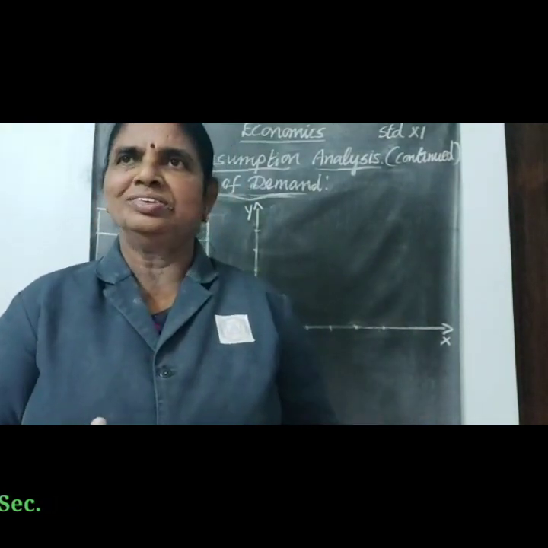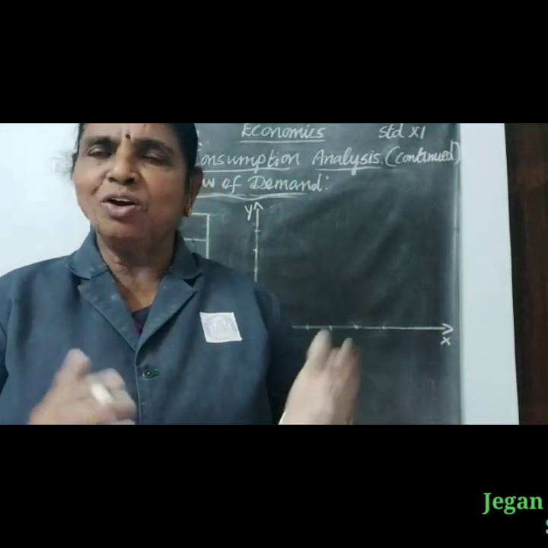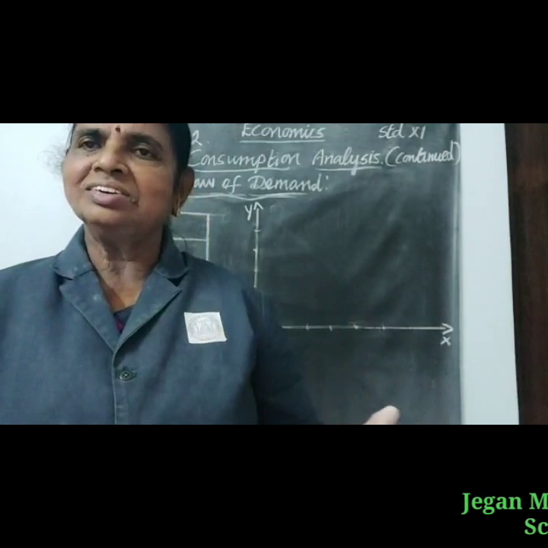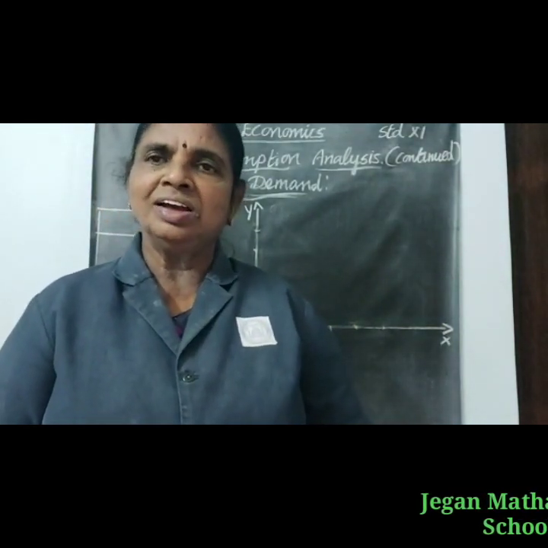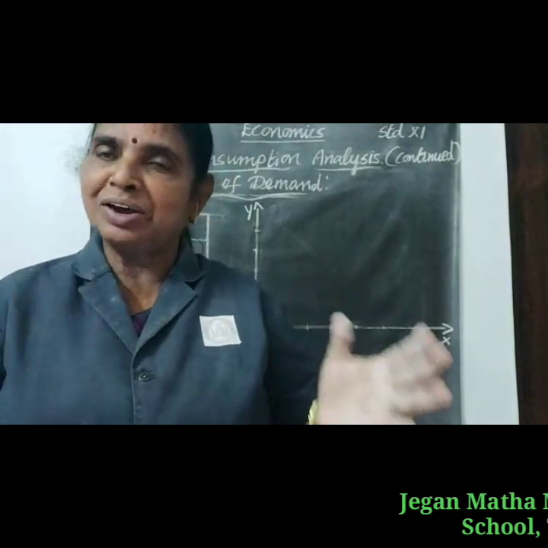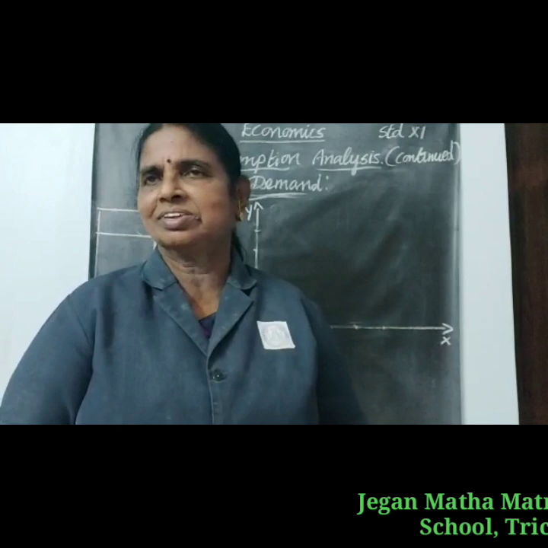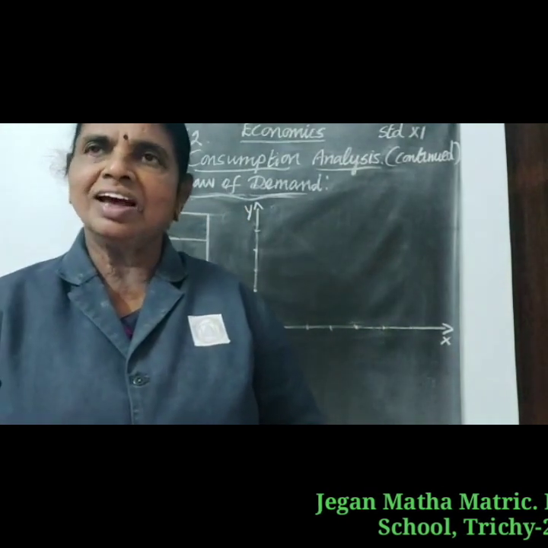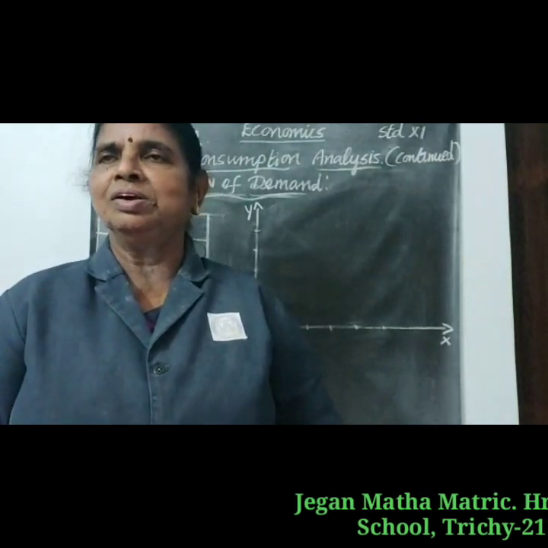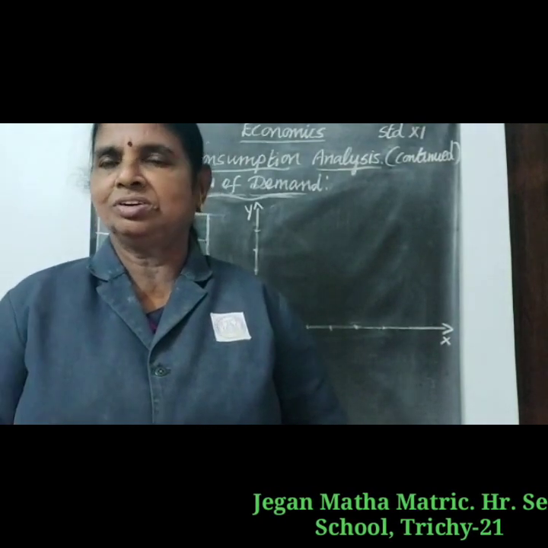In other words, a rise in price is followed by a contraction of demand, and a fall in price is followed by an expansion of demand. So we can conclude that the law of demand states that there is an inverse relationship between the price and the quantity demanded of your commodity.